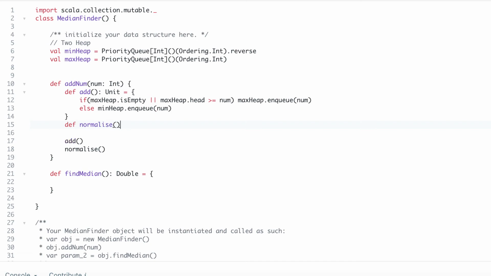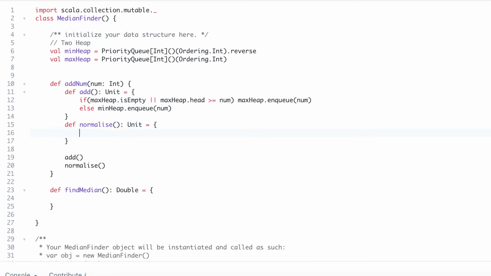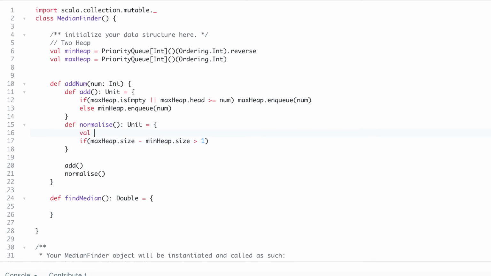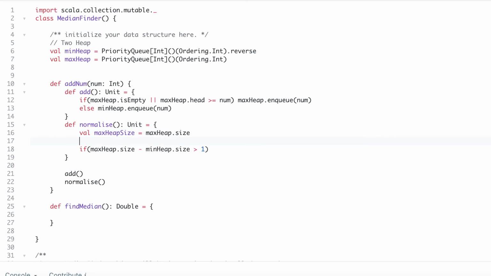Normalize will return nothing, unit, and we can simply consider that if the difference between max heap size and min heap size is greater than 1, in that case we make two separate values: max heap size, which will be max heap dot size, and min heap size, which will be min heap dot size.